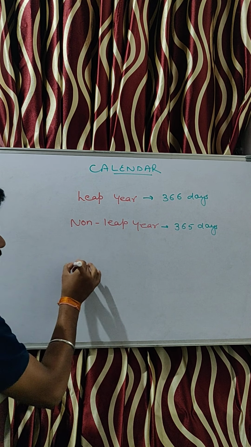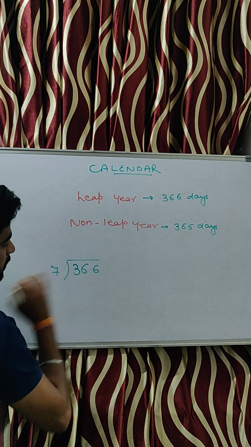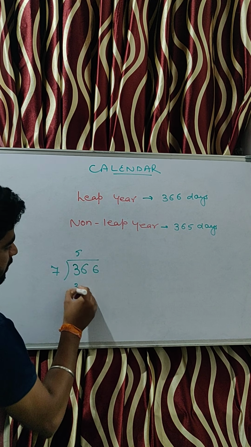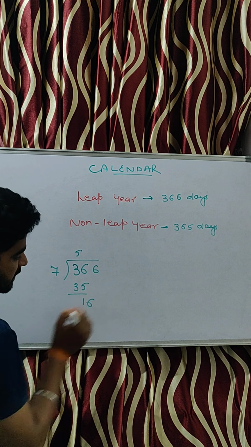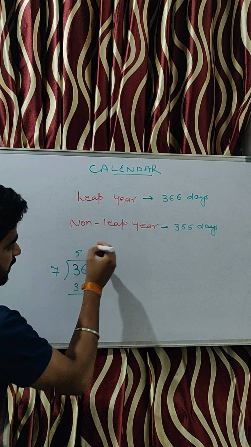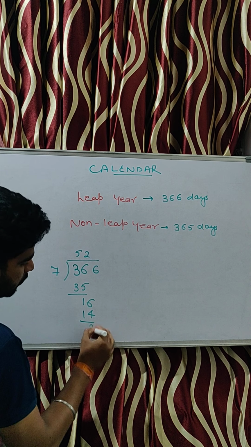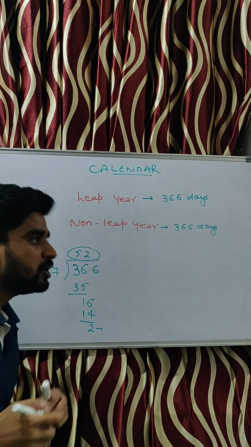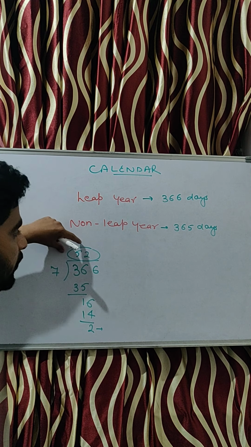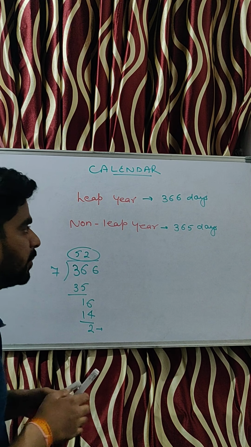If I divide 366 by 7, 7 5s are 35, 1 will be remainder, 16 is carried down, then 7 2s are 14, so 2 is the remainder and 52 is the quotient. So I can say that there are 52 weeks and 2 days remaining.